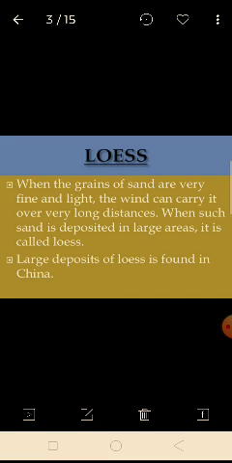Such structures are found mostly in China, so this is known as the Loess. So these features we have discussed are formed by the wind. So now I am going to summarize the chapter. We have completed the chapter, or in this chapter what are the important points we have discussed.